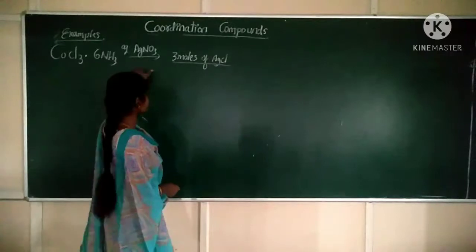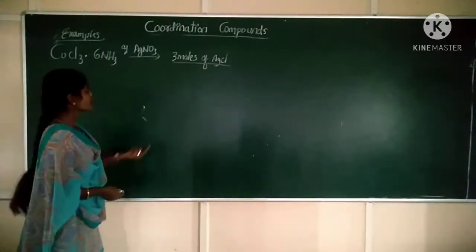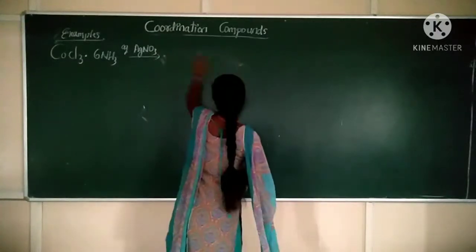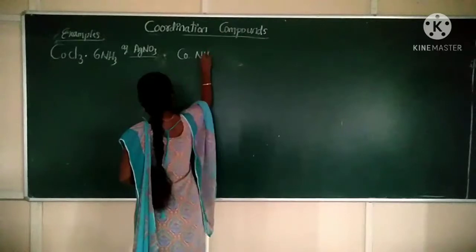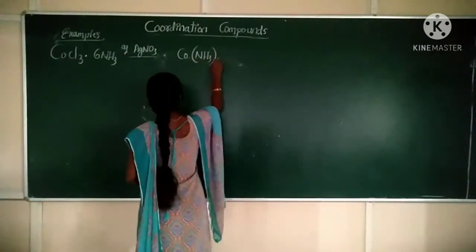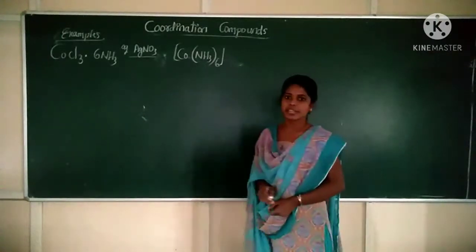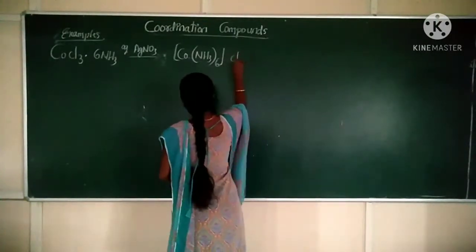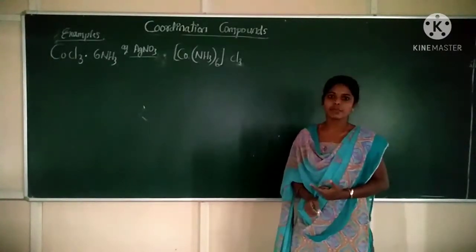Then only it will give about 3 moles of AgCl. Clear? So how can we write this structure? We can write [Co(NH3)6] with 3 Cl outside the coordination sphere. 3 chloride ions will be present.